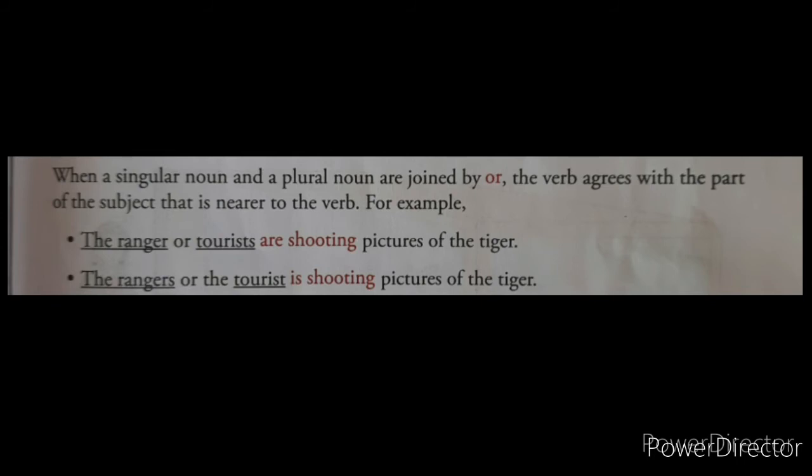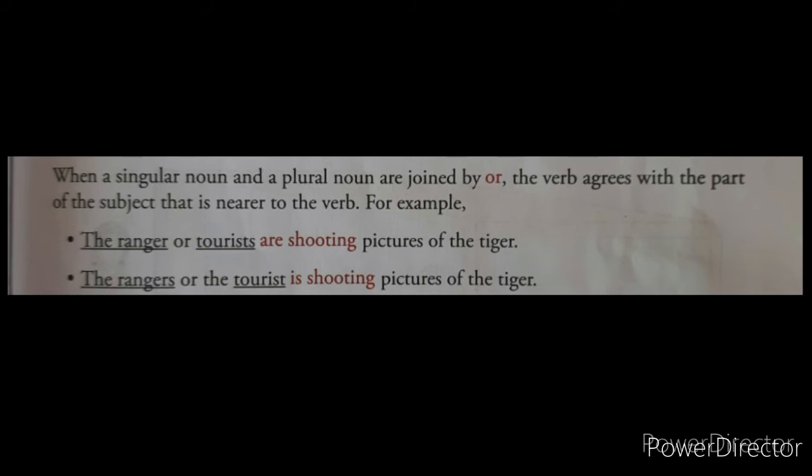For example, the ranger or tourist are shooting picture of tiger. In this sentence, ranger is the single noun and tourist is the plural noun. These two words are joined by or. That time we have to write the verb according to the word which is nearer to the verb. Now are is the verb, and near the are the noun is tourist. Tourist is a plural noun, so the plural verb, that is, are, will come.